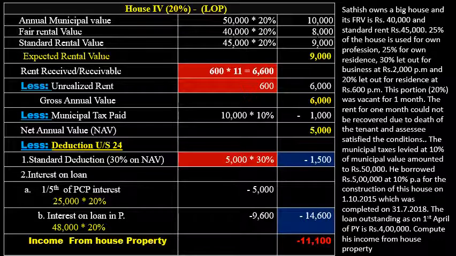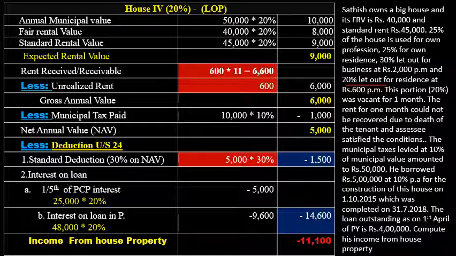So the next house is the fourth house, and the fourth part of the house is a let out property, a 20% part which is used by SSC as let out. So we will assess as per the provisions of let out property. We begin with the annual municipal value: 50,000 into 20%, for this part 10,000. Fair rental value 40,000 into 20%, 8,000, and standard rent 45,000 into 20%, 9,000. So the expected rental value is rupees 9,000.